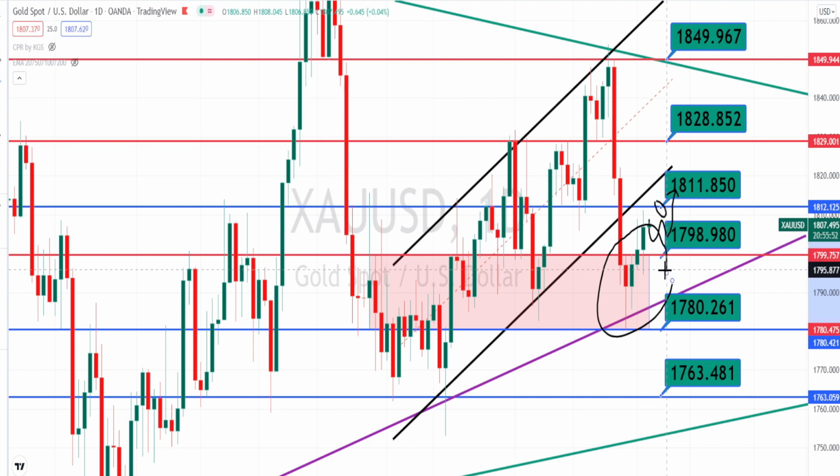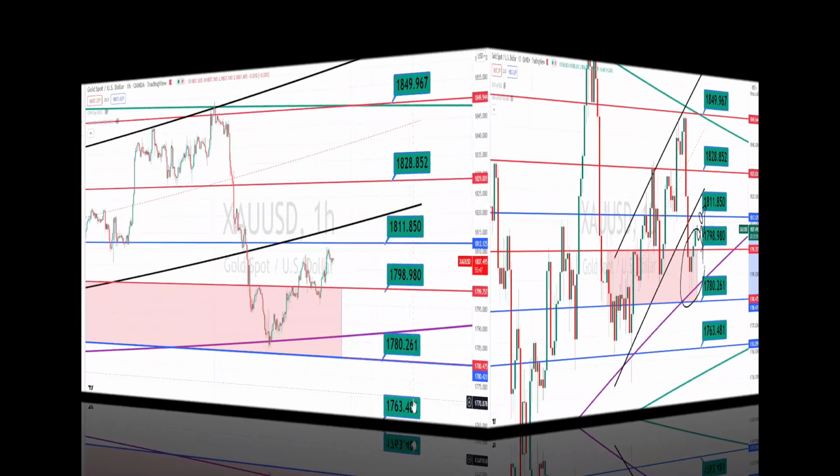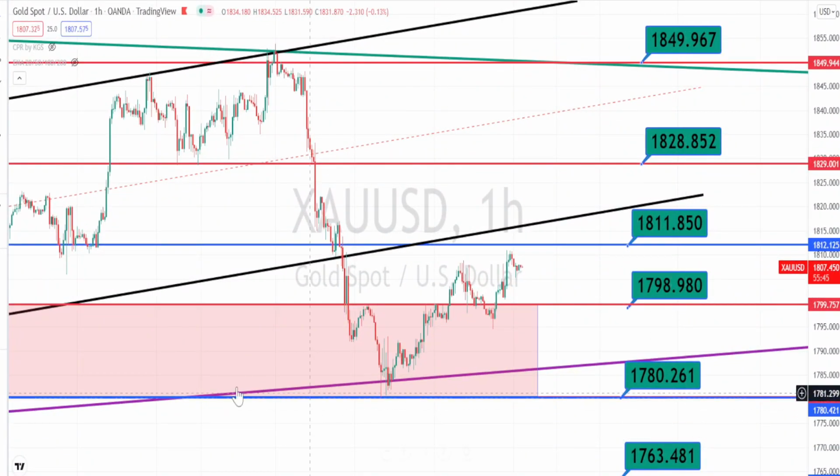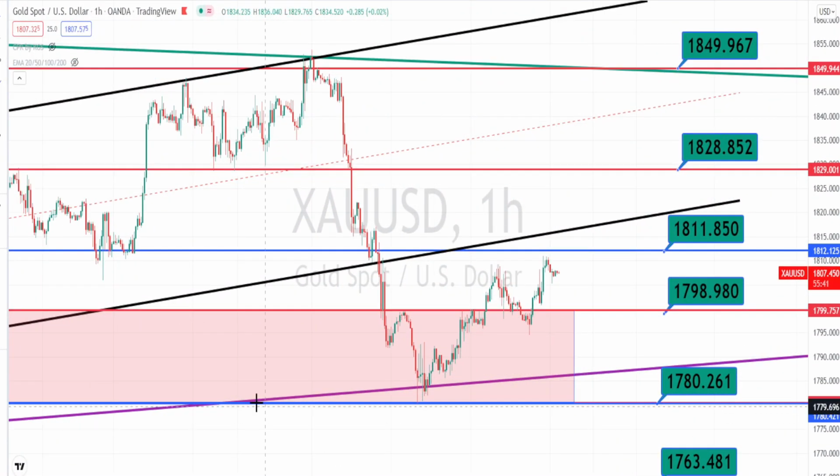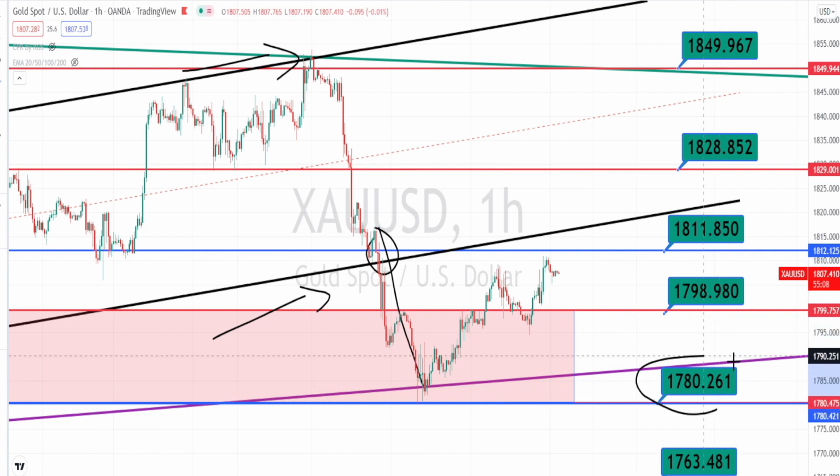Let us do the analysis in the hourly time frame. I am in the hourly time frame now. We know from the daily time frame that the price action was trading in a very nice bullish channel pattern, gave a breakout from the channel pattern, then started its bearish trend, went all the way down and took support at the support level of 1780.